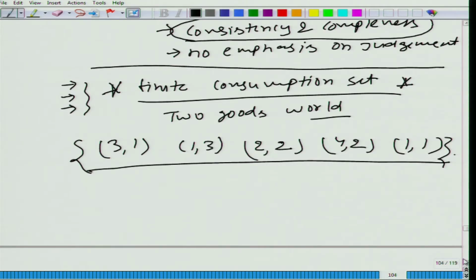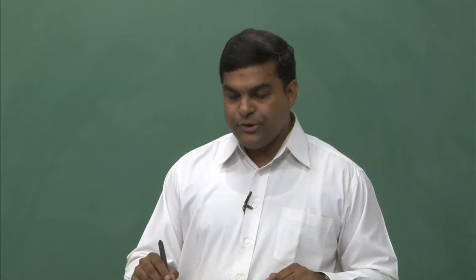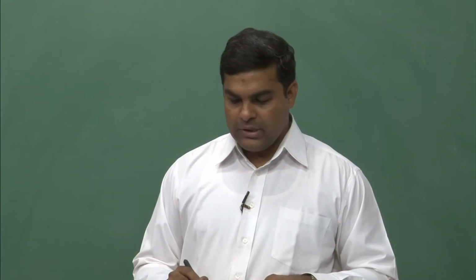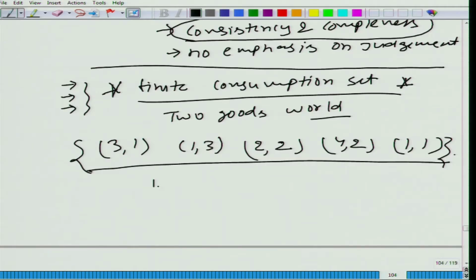It means we pick any two from the set, and we should be able to compare them. So let's pick (1,3) and (2,2). Again, I'm not saying this will always be the case. Let's say a person is indifferent between (1,3) and (2,2).